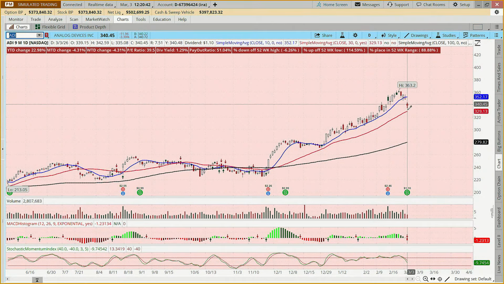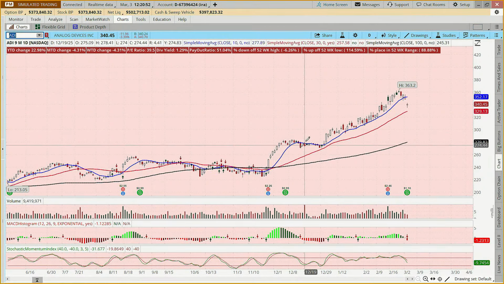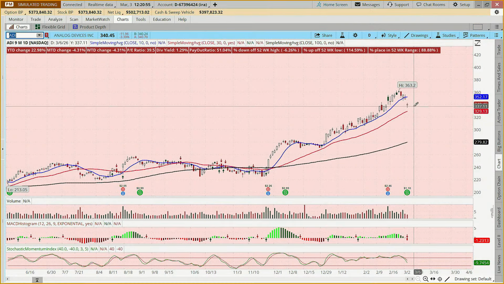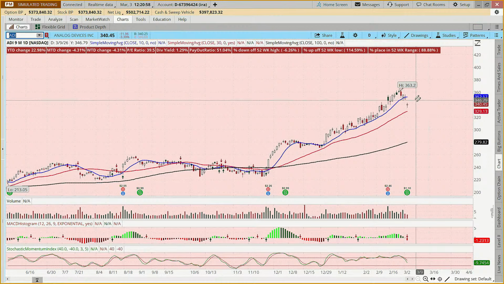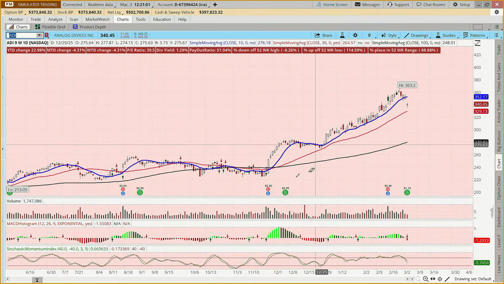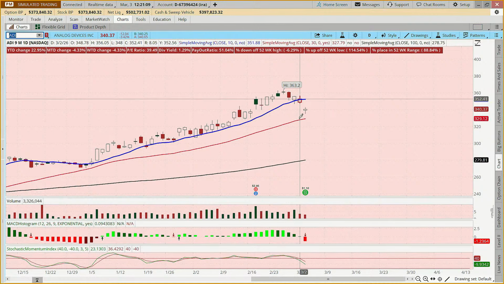And today it dropped and it's still down 3%, but does one day make a trend reversal? I say nay, we're not even below the 30-day.